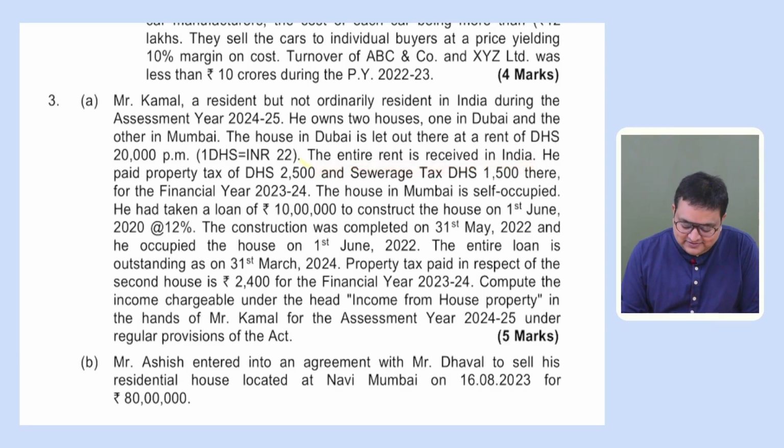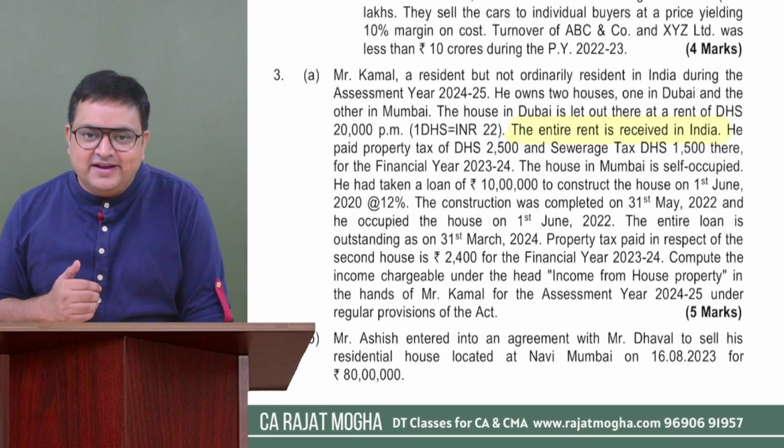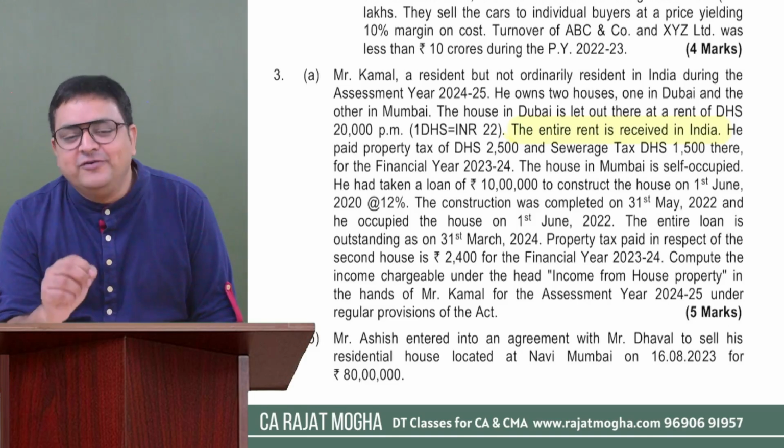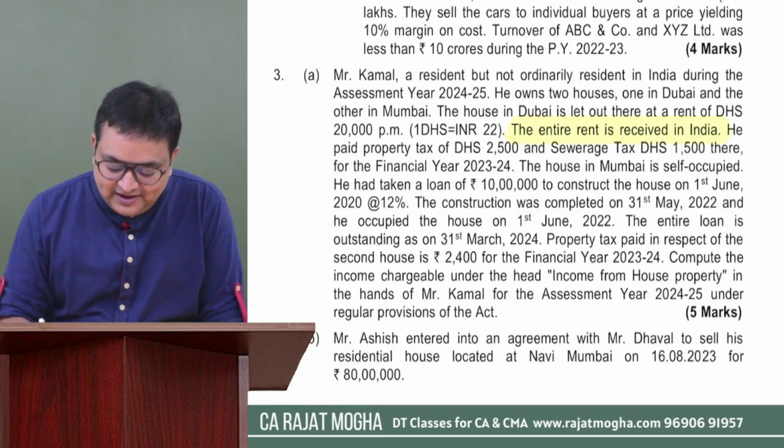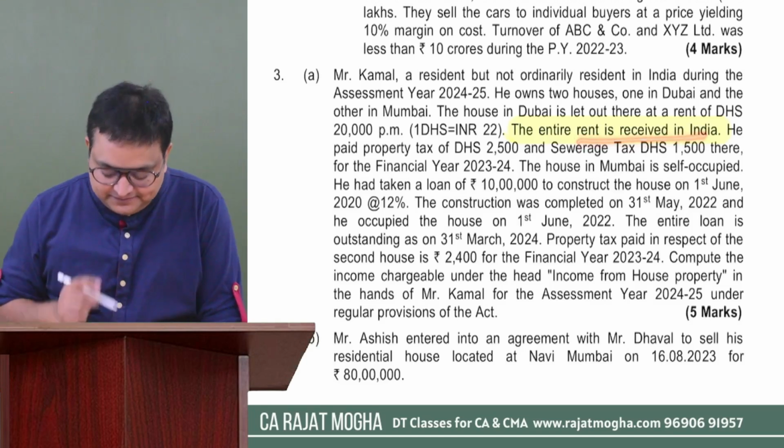Okay, so this statement is very important. We understand this person is a not ordinary resident. Dubai house income is not arising in India, so it should not be taxable in India. But because of this statement, they are now saying that this income is getting received in India. That is the reason now we have to make it taxable. Correct? We have to make it taxable because the income is getting received in India.